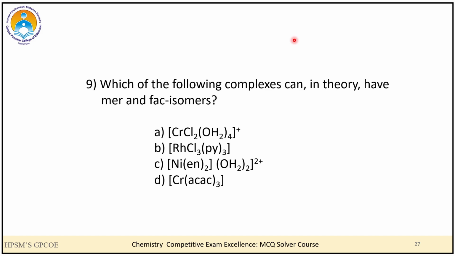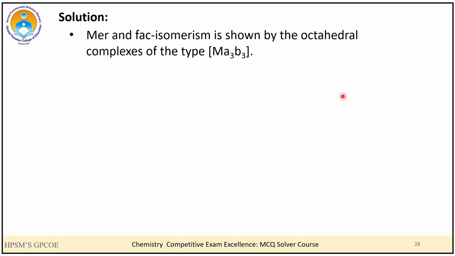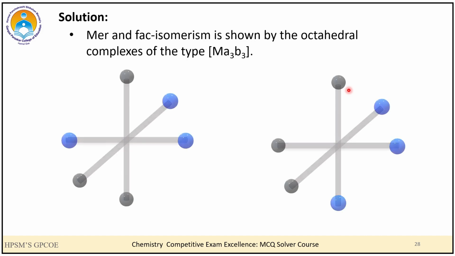Let us take the next question. The next question is, which of the following complexes can in theory have meridional and facial isomers? So again here also we have four options with us. Now students, the first thing we should know is that in coordination compounds, meridional and facial isomerism is shown by octahedral complexes of the type Ma3B3. So you can see that these are the octahedral complexes of the type Ma3B3, and the first one will be my meridional isomer and the second one will be facial.